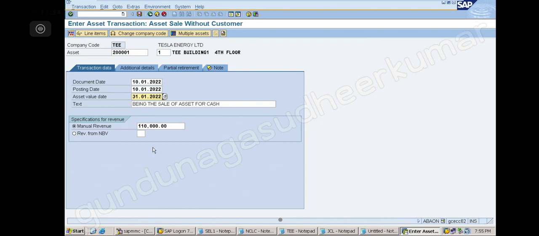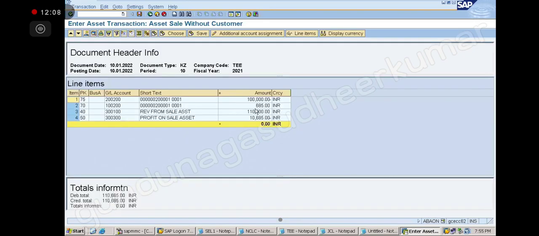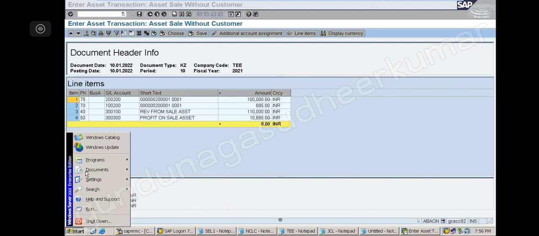It will take 25 days. Because up to 30th, if it is on 31st, it will take till 30th. Correct. Let us see. It is 685. So how much is the depreciation per day difference? 712 minus 685 is 27. Actually, per day it is 27. We did not calculate correctly. Per day it is 27.